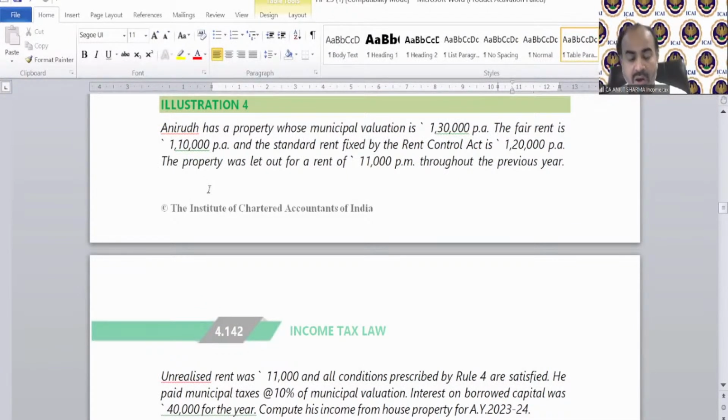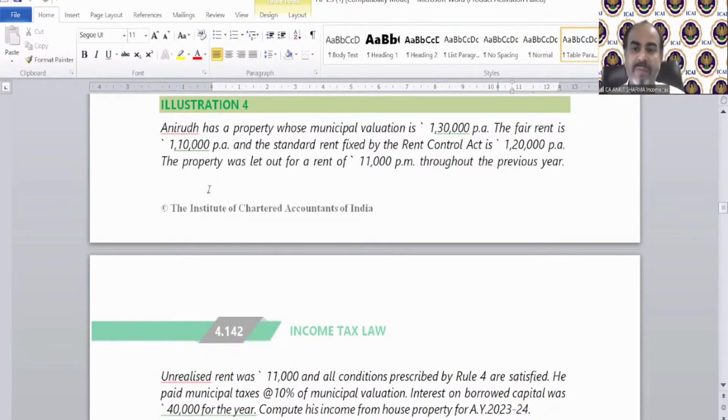Still, always calculate the municipal tax percentage on municipal value. In this question, it has been given. But if only the percentage of municipal taxes is given, apply that percentage only on municipal value, always. Interest on borrowed capital was 40,000, has been given.